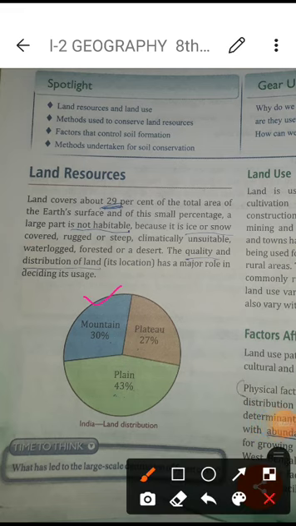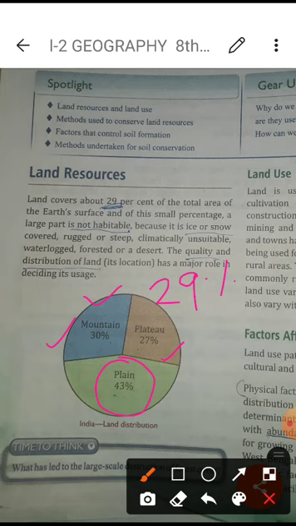Mountains are 30%, plateaus are 27%, and plains are 43%. It means that of the 29% of the land, when we calculate out of 100% of the land, we have 30% mountainous area, which is covered with ice and snow. Somewhere there is a plateau area.